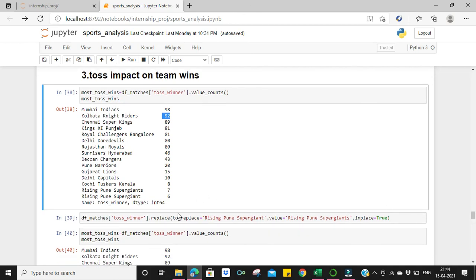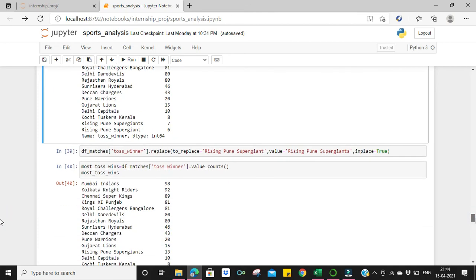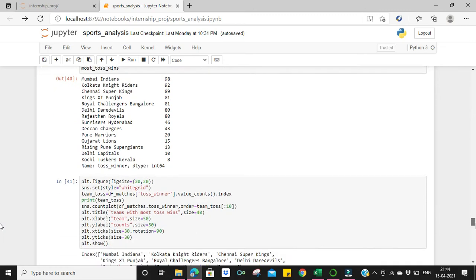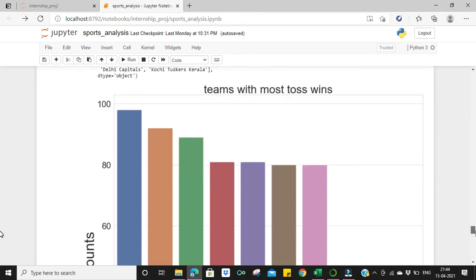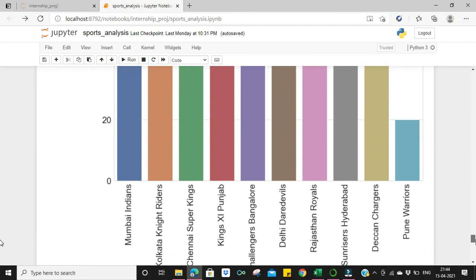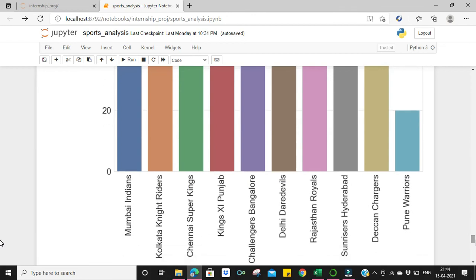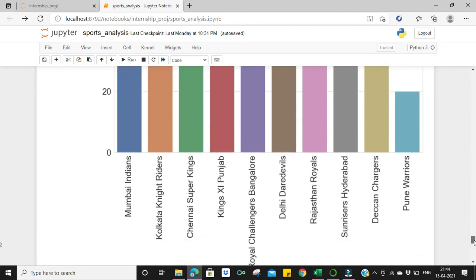So again, I tried to replace it with the correct spelling, and then when value count was done, if we see the team with most number of toss wins, these were Mumbai Indians again. So yes, toss does determine who is the winner.